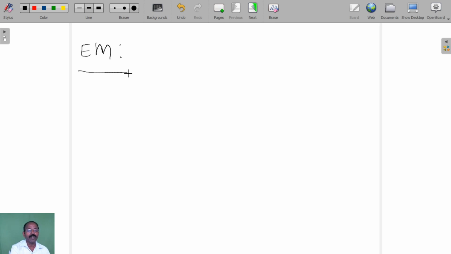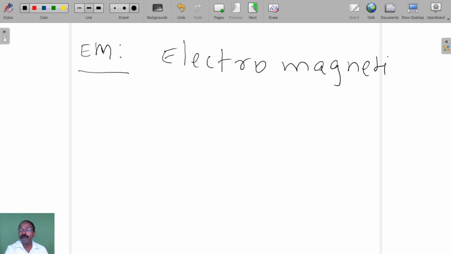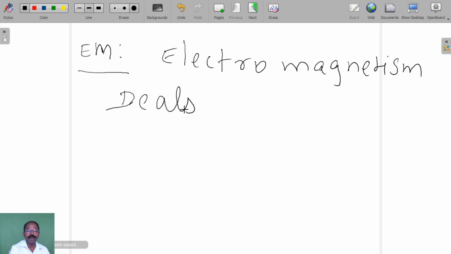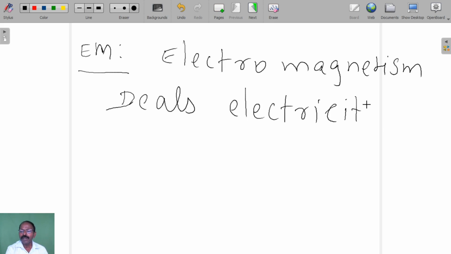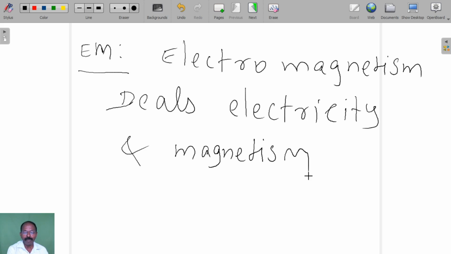Electromagnetism deals with electricity and magnetism. So electromagnetic field, it is a branch of physics where we study the physical phenomena of electricity and magnetism.